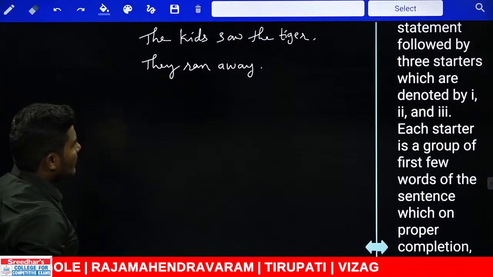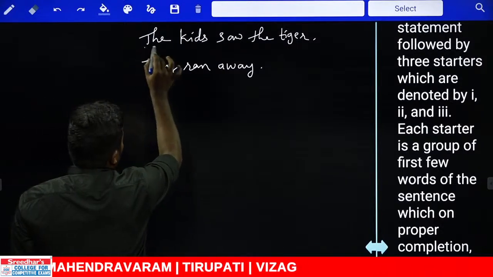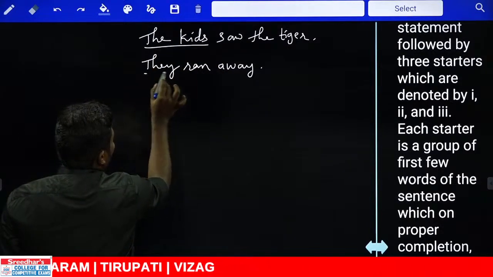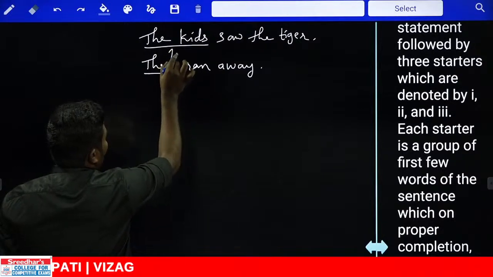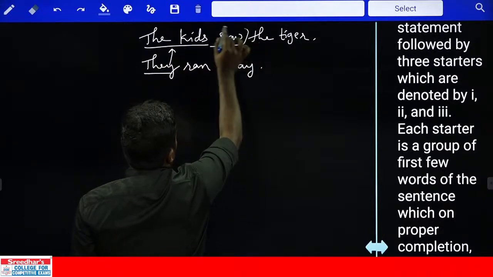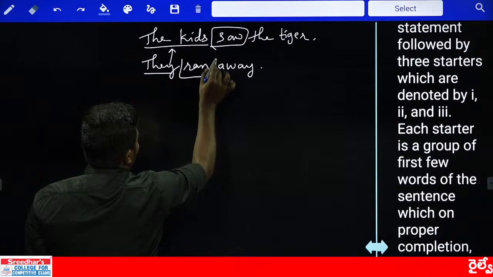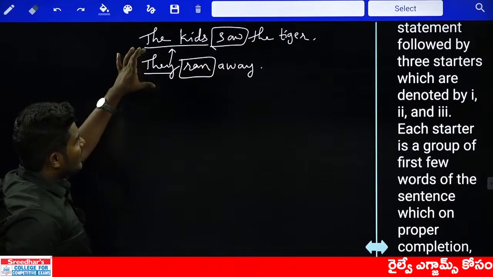Okay. If you look at the case, what is the subject of the sentence? First one, the kids. What is the subject of the second one? They. They refers to what here? The kids. What is the verb that is happening here? Saw. What is the verb that is happening here? Ran. Now the two sentences subject is same.